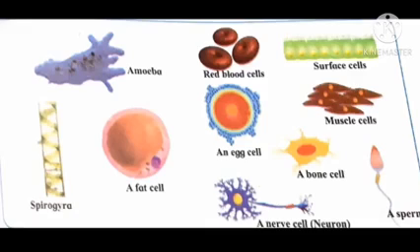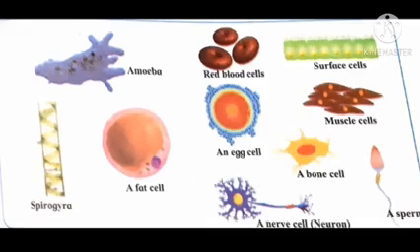The next one is an egg cell. It is circular in shape and present in females. The next one is fat cells. They are oval in shape and present in our body. Next is Spirogyra. This cell is spiral shaped and it is a plant cell. The next one is a bone cell. It is somewhat oval and present in our bones.